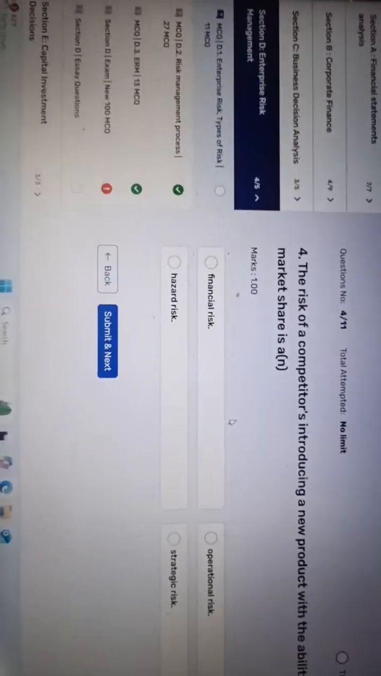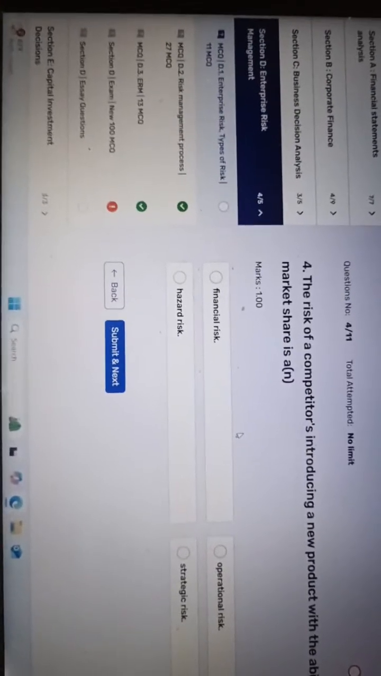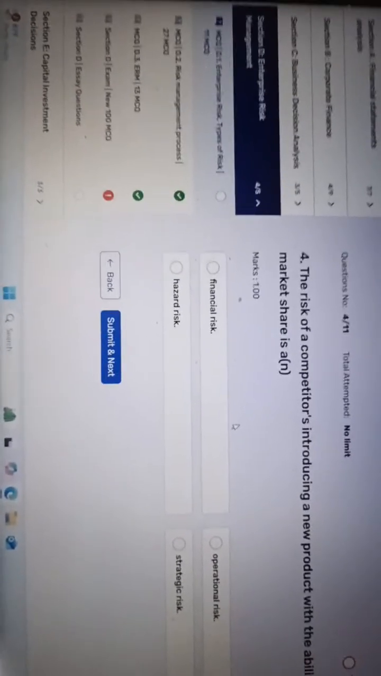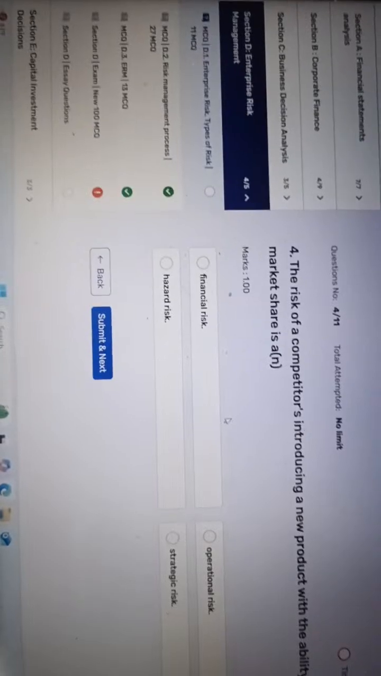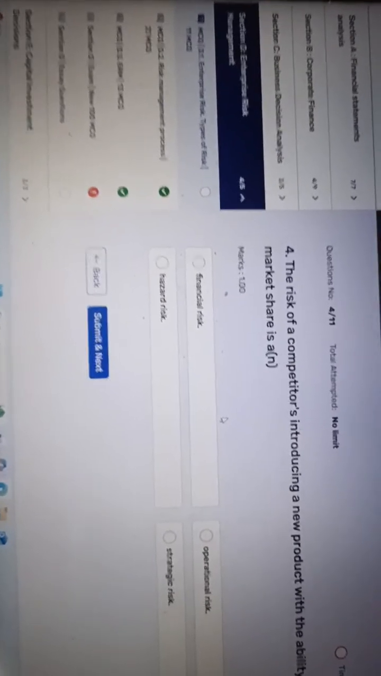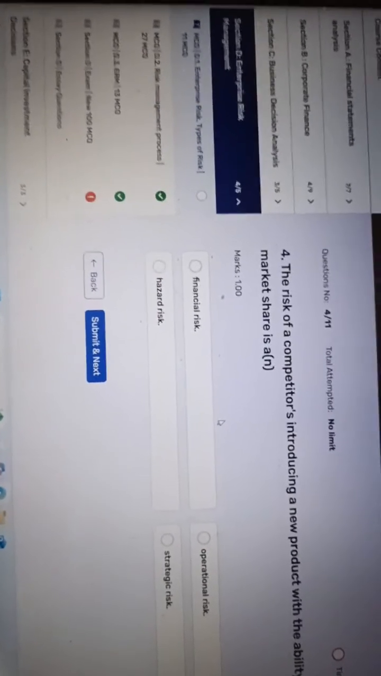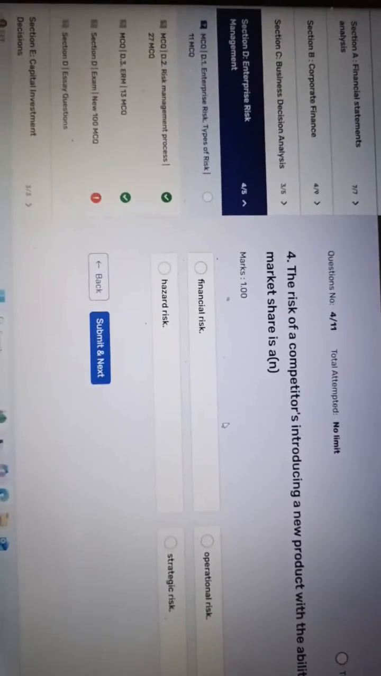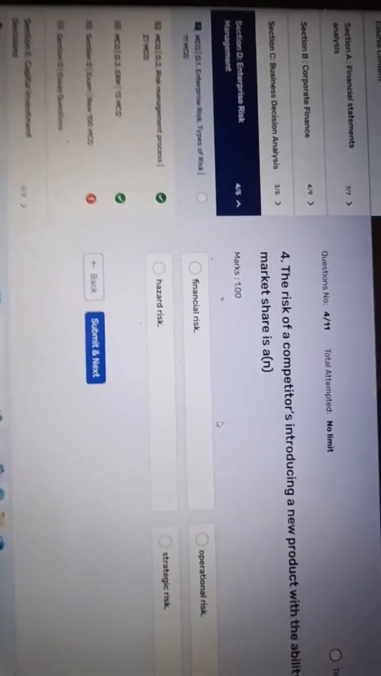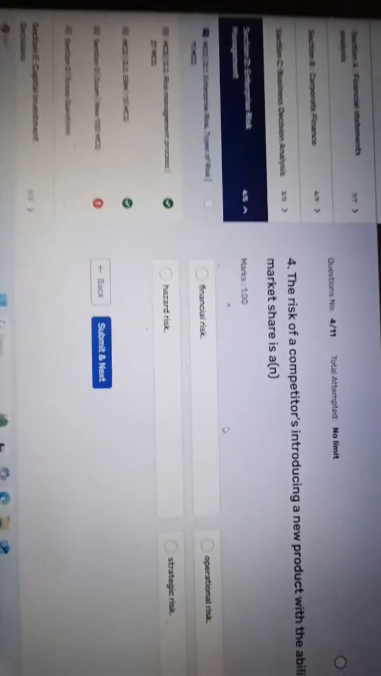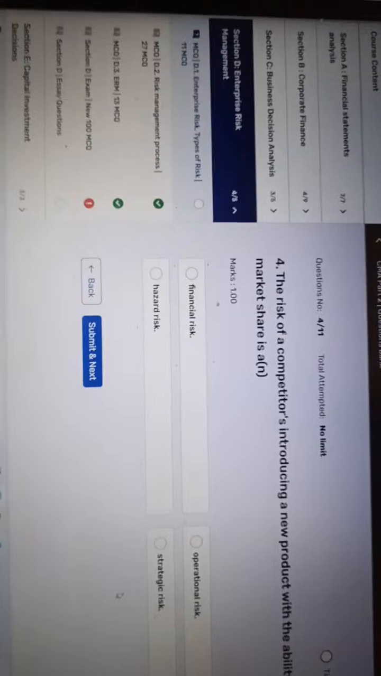Same thing. Now go to the options. Is this financial risk? Definitely not. Operational risk? This can possibly be. Hazard risk? Definitely not. Already two options we remove from here. And either this strategic risk, this also can happen.